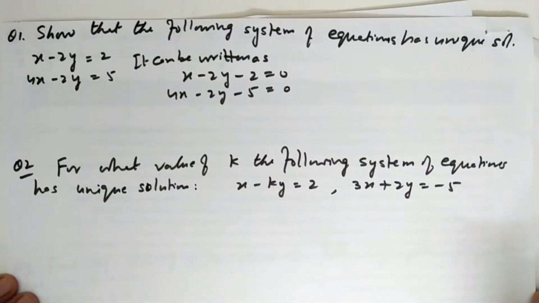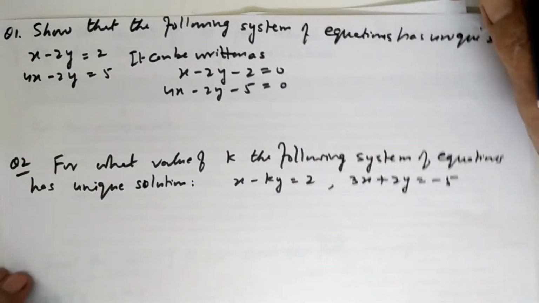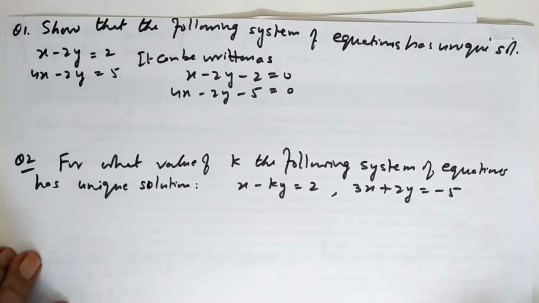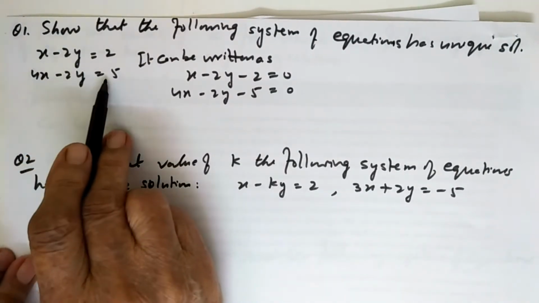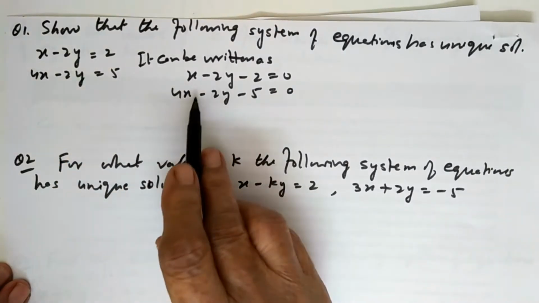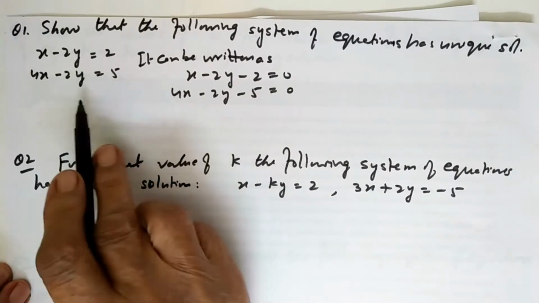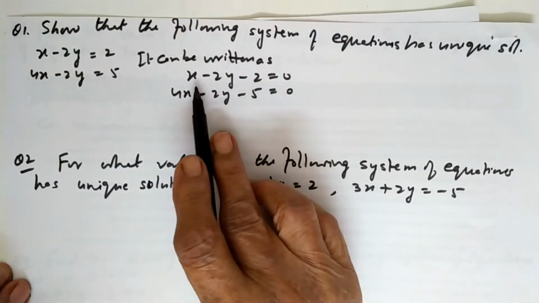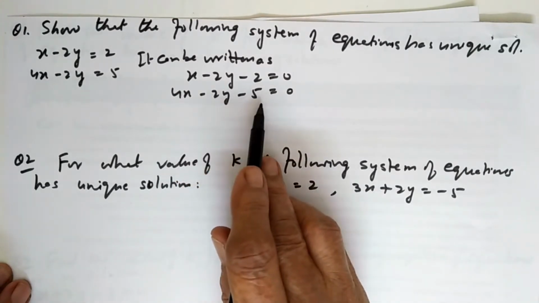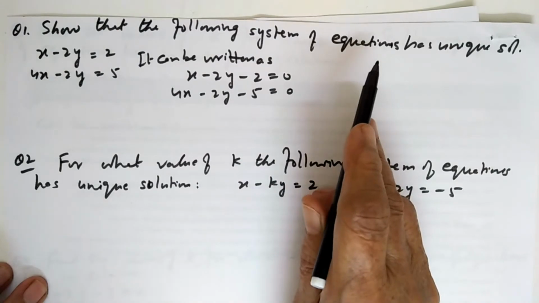First question we have: show that the following system of equations has a unique solution. So given equations are x minus 2y is equal to 2, 4x minus 2y is equal to 5. It can be written in the general form: take this 2 or this 5 to the left hand side, right hand side 0. x minus 2y minus 2 is equal to 0, 4x minus 2y minus 5 is equal to 0. We have to show that this has a unique solution.